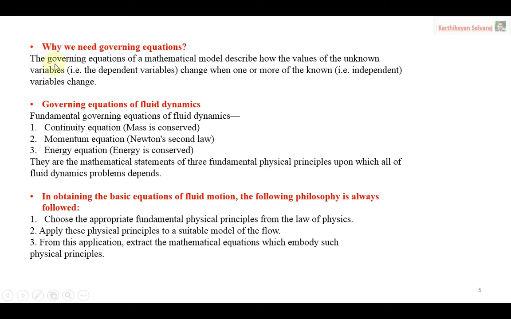Now we will get the answers for a few questions. The first one: why do we need the governing equation? The governing equation of a mathematical model describes how the values of unknown variables change when one or more of the known variables change. So we know there are two kinds of variables, unknown variables and known variables. When we change the known variables, how the unknown variables change, we come to know only using the governing equation.